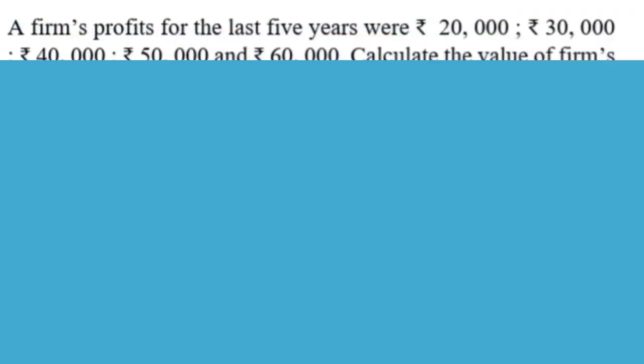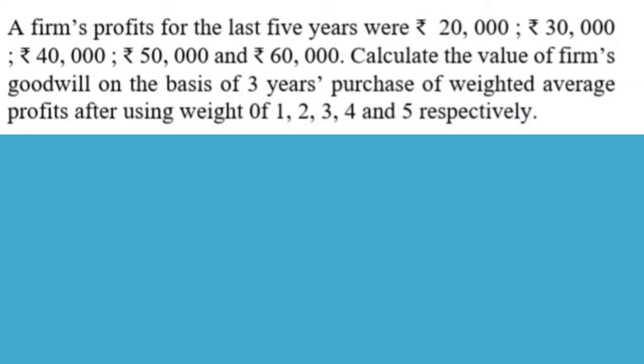A firm's profits for the last 5 years were rupees 20,000, rupees 30,000, rupees 40,000, rupees 50,000 and rupees 60,000. Calculate the value of the firm's goodwill on the basis of 3 years purchase of weighted average profit after using the weights of 1, 2, 3, 4 and 5 respectively. Here the weights are given, and with the help of this, we need to find the goodwill.